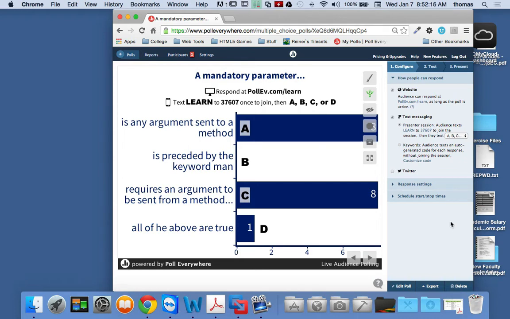For those of you who are new, we're just having a little poll going, right? Again, you can go to pollev.com/learn, and you'll be able to see the choices there as well if you don't want to text, if you're not a texter. All right, we got one B.